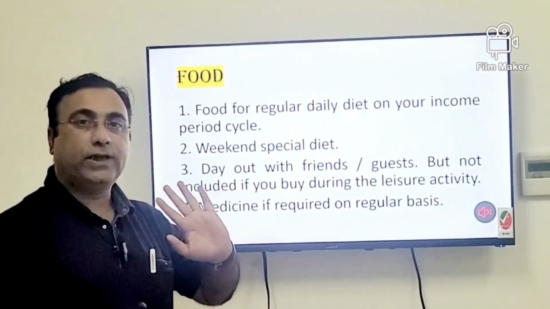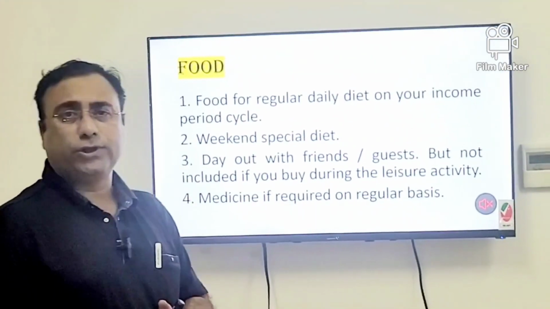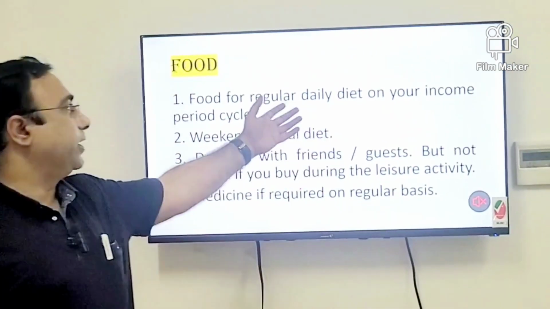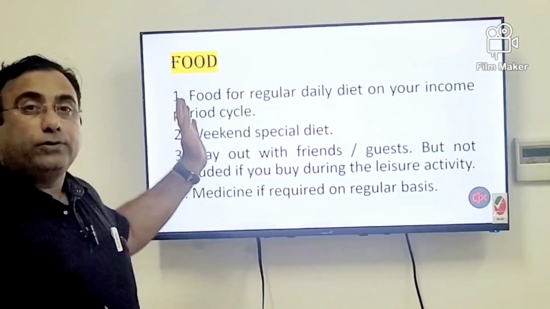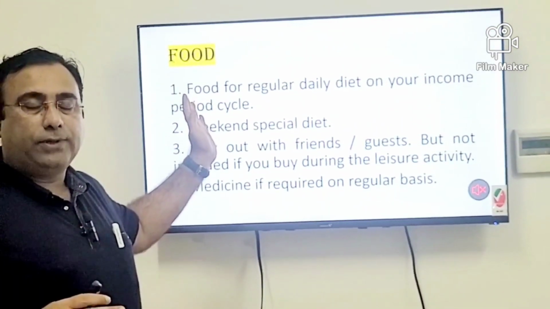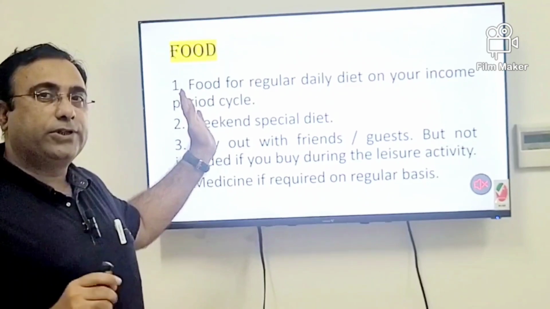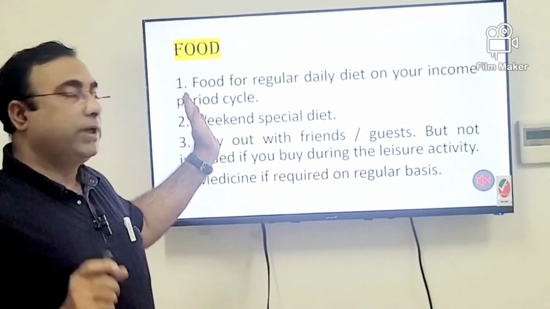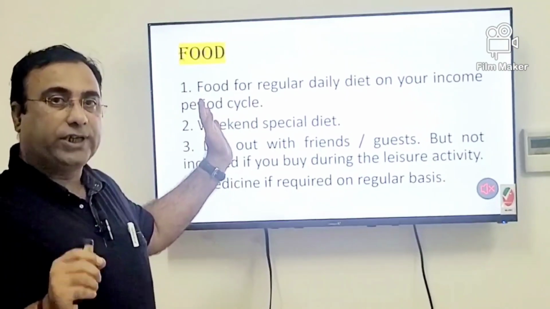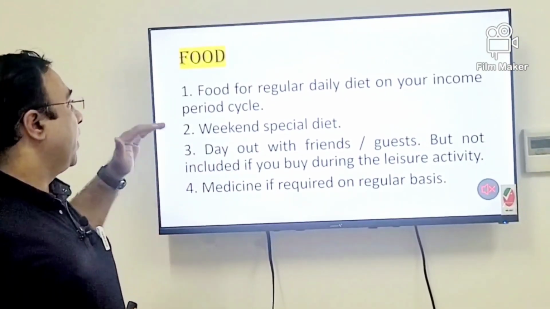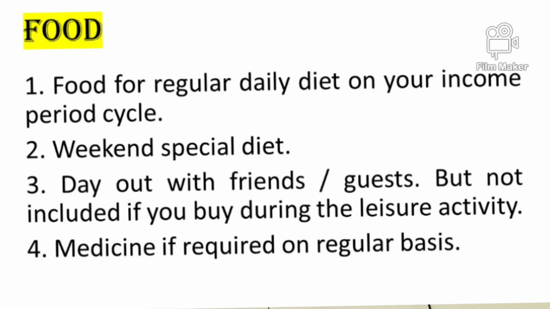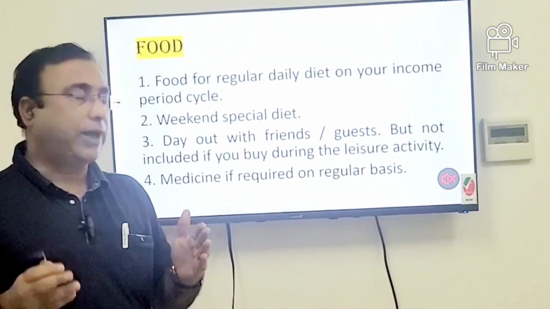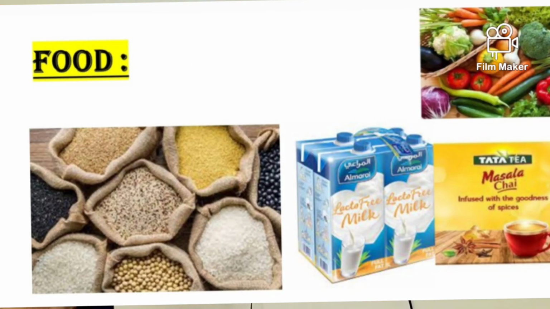The first one is food. In food you have to summarize your daily diet. If you are earning on a monthly basis, all the expenses should be grouped in 1 month. If you have quarterly or weekly income, then you have to manage accordingly. Then weekend and special diet. I am saying you must have a budget for going out with friends, family or relatives, especially friends and family, that is, a day out.